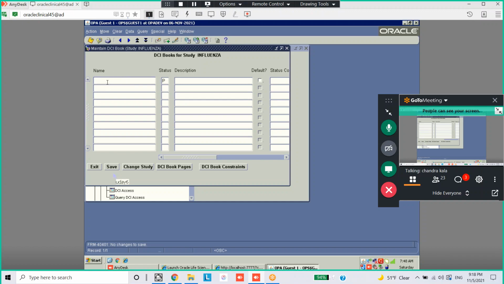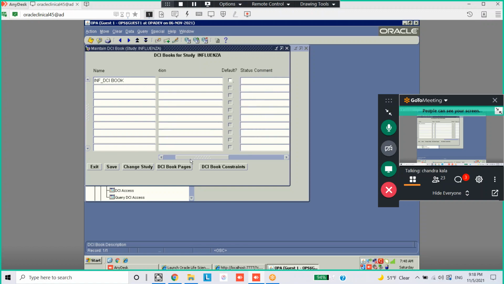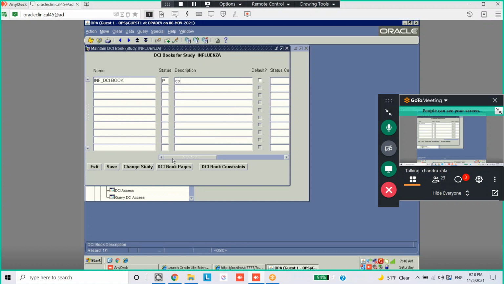Any name: Influenza underscore DCI book, INF underscore DCI book. Collection of DCIs, that is enough. Description is mandatory, you can't skip that one. Make it default.